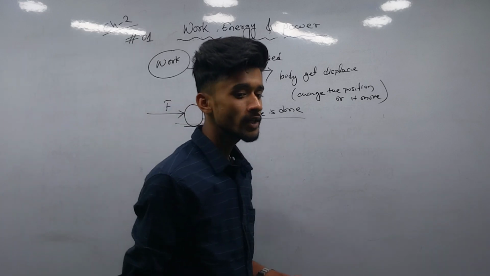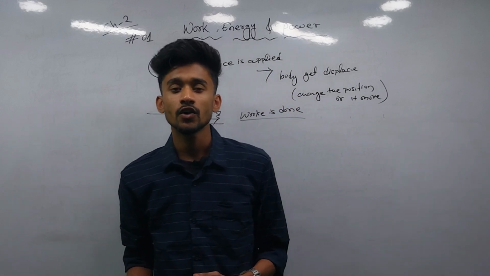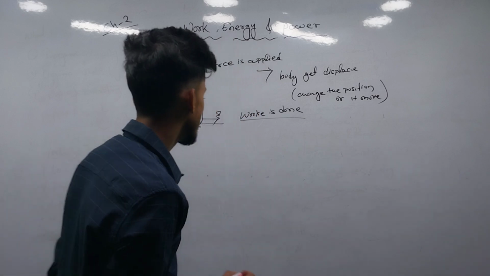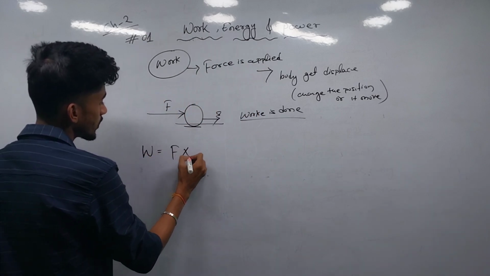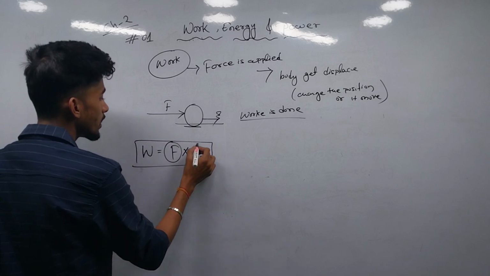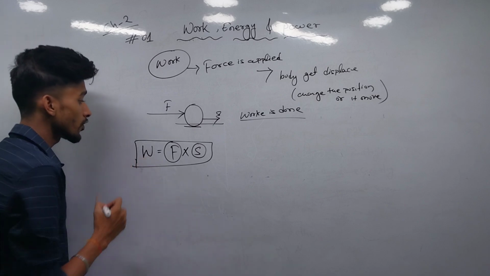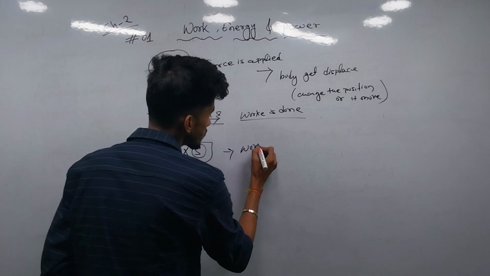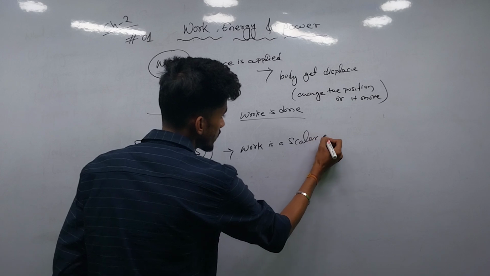So this is the definition of work, and by the measurement of the force we can state that work is measured by the product of the magnitude of the force and the displacement. So that can be written as work done equals force multiplied by displacement. It is the amount of force you are applying and this is the displacement of that object, and this is the formula of work. And you have to remember that work is a scalar quantity.